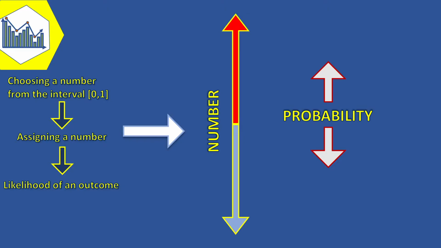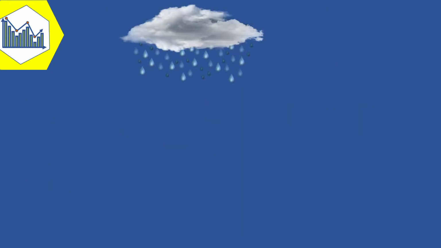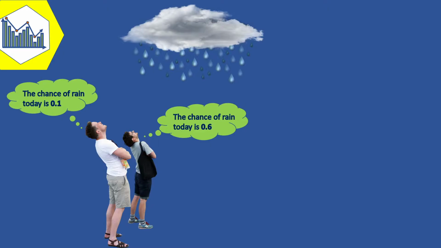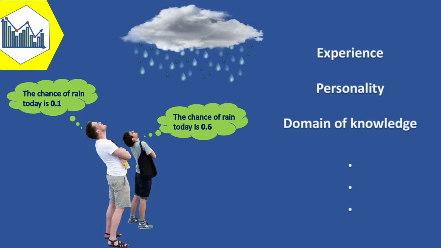In fact, the probability of an outcome can be interpreted as our degree of belief that the outcome will occur. Thus, different individuals will no doubt assign different probabilities to the same outcome. For example, you may feel that the chance of rain today is 0.1, and another person feels differently and gives the probability of 0.6 to the rain today. This difference comes from many factors like experience, personality, domain of knowledge, and many other things which are not our subject.